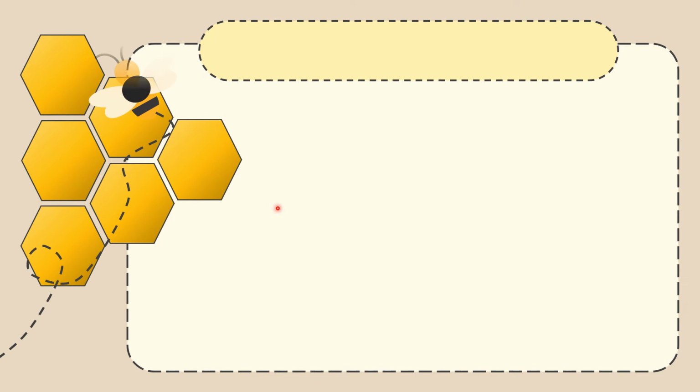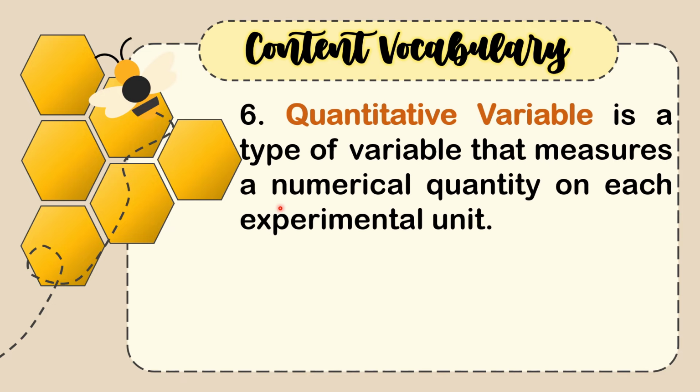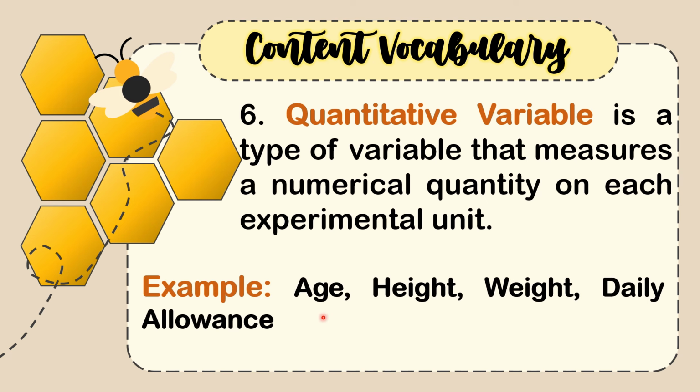The sixth word we have here is about quantitative variable. A quantitative variable is a type of variable that measures a numerical quantity on each experimental unit. So for example, we have here age, height, weight, and daily allowance. So imagine you're trying to understand how tall your friends are. You wouldn't just say tall or short, right? You'd use numbers like 5 feet, 8 inches, or 6 feet, 1 inch.